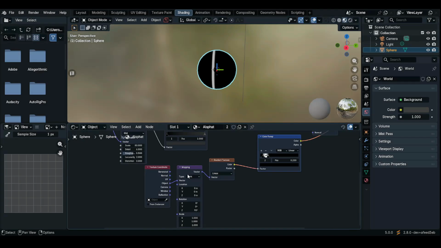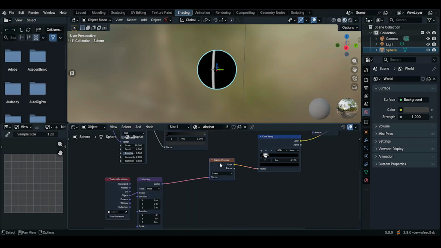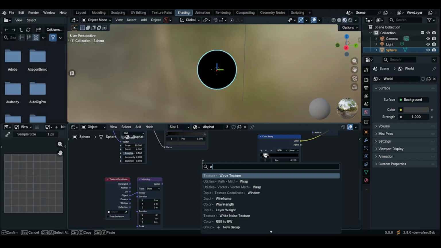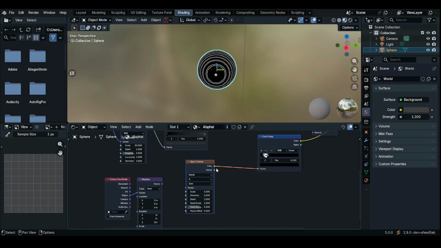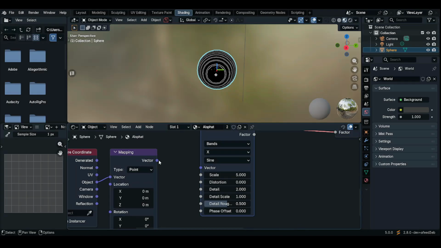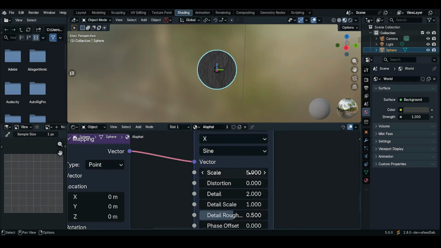Maybe a wave texture would have been better. Let's try that one. So let's delete this one and then add in a wave texture. Connect it to the ColorRamp and the vector to the vector. So let's decrease the scale to 0.2. So let's type it 0.2. Yeah.